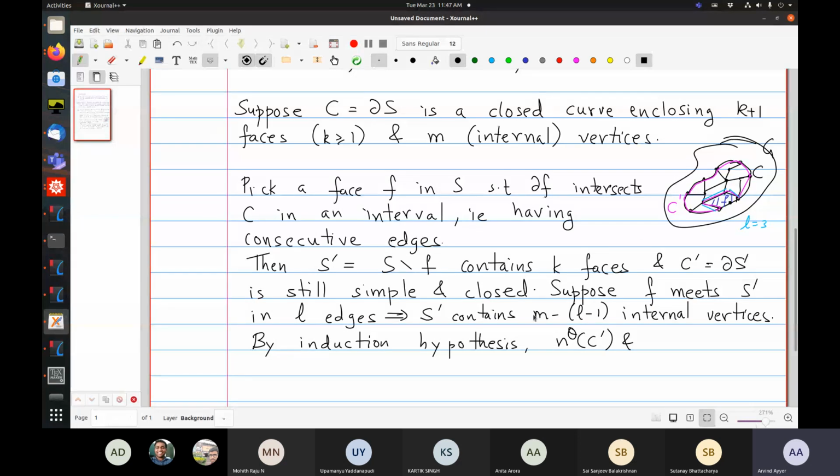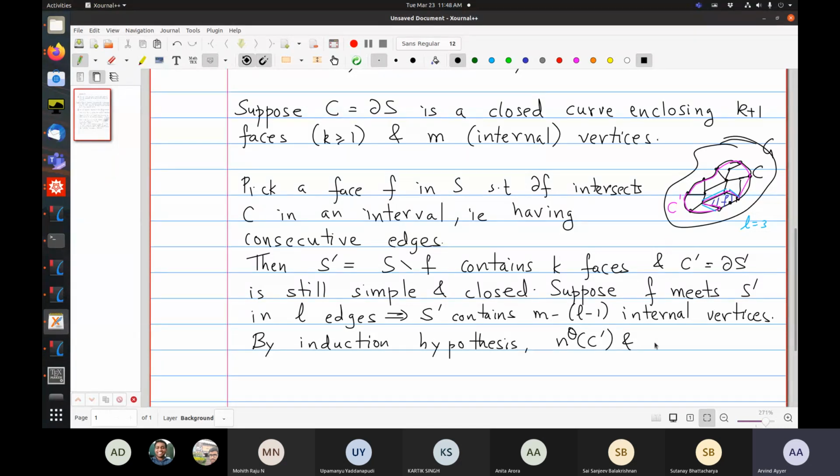Okay. So now I can use the induction hypothesis. So C prime, I mean, S prime contains k faces, so I can apply the induction hypothesis.